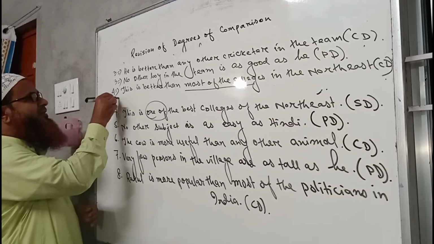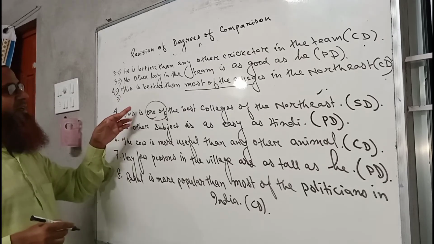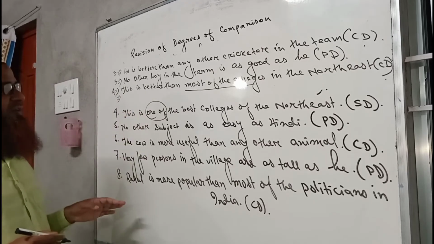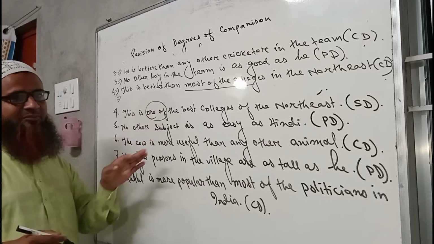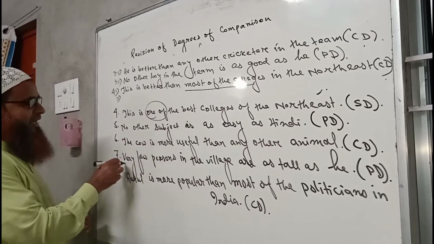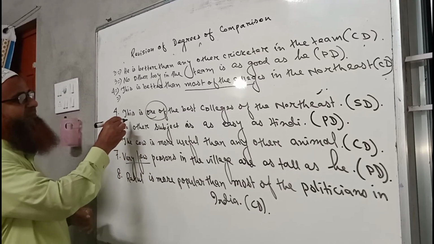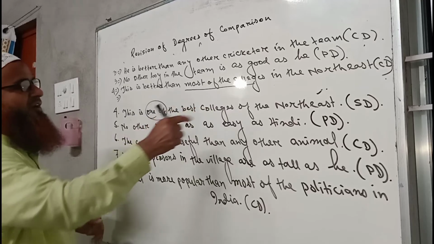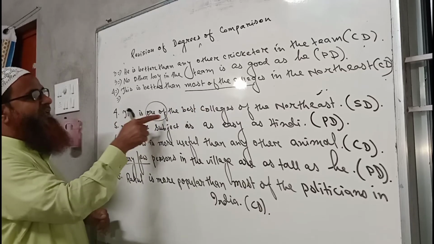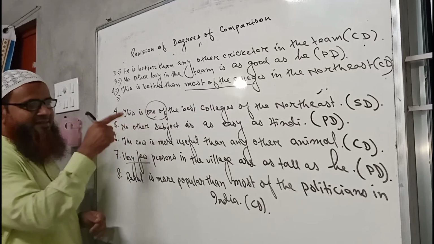So again, for implies we may write it in positive also. When we write it in positive, then we have to start with "very few." Like this, very few colleges in the Northeast are as good as this college.